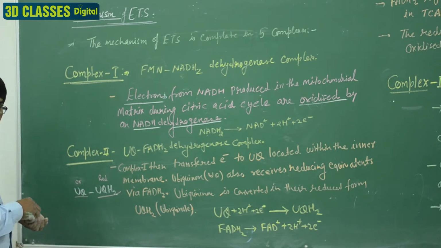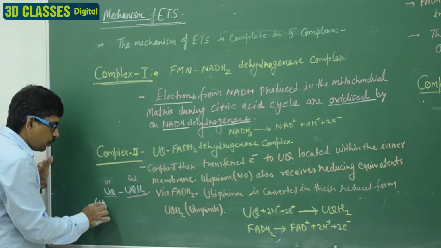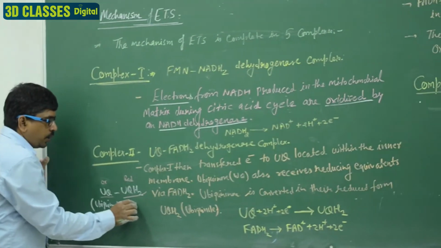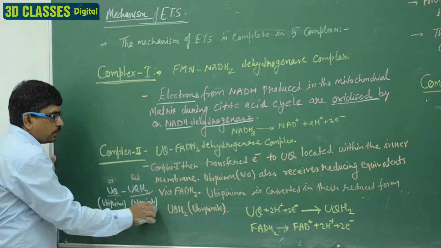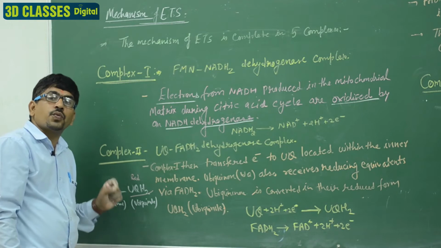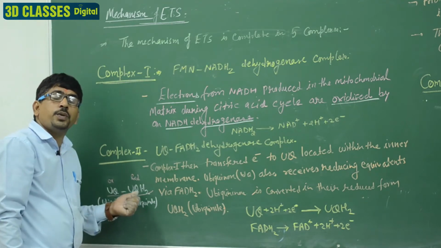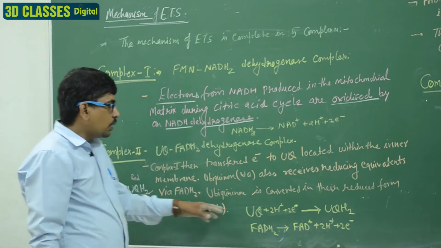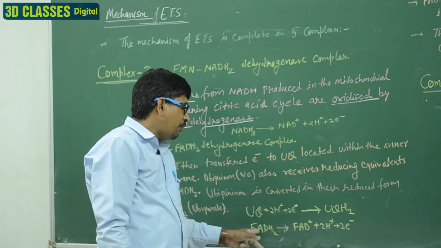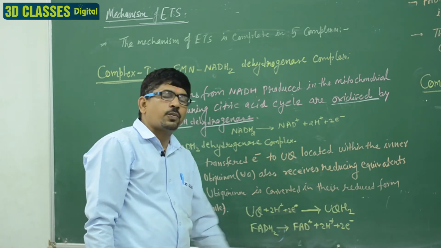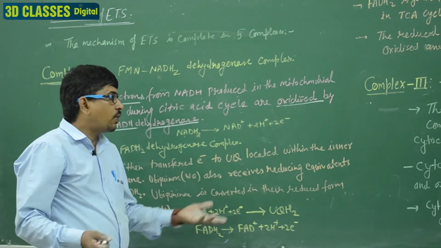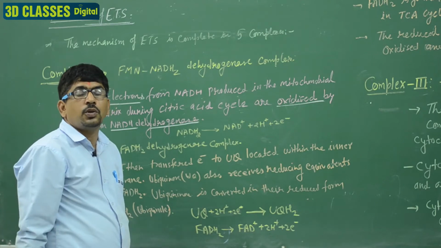Their names differ. UQ, the oxidized form, is known as ubiquinone, and UQH2, the reduced form, is known as ubiquinol. Clear? The UQ utilizes the protons and electrons and makes UQH2, and FADH2 makes FAD and releases the two protons and electrons. So both UQH2 and FADH2 are reducing equivalents, because both are present in the reduced form.